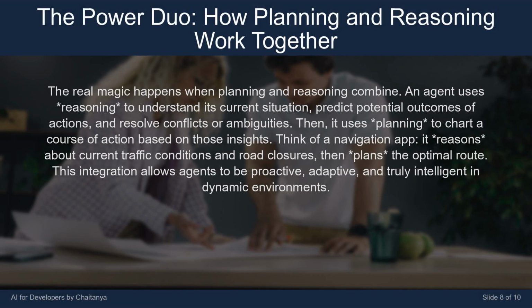The real magic happens when planning and reasoning combine. An agent uses reasoning to understand its current situation, predict potential outcomes of actions, and resolve conflicts or ambiguities. Then, it uses planning to chart a course of action based on those insights. Think of a navigation app. It reasons about current traffic conditions and road closures, then plans the optimal route. This integration allows agents to be proactive, adaptive, and truly intelligent in dynamic environments.